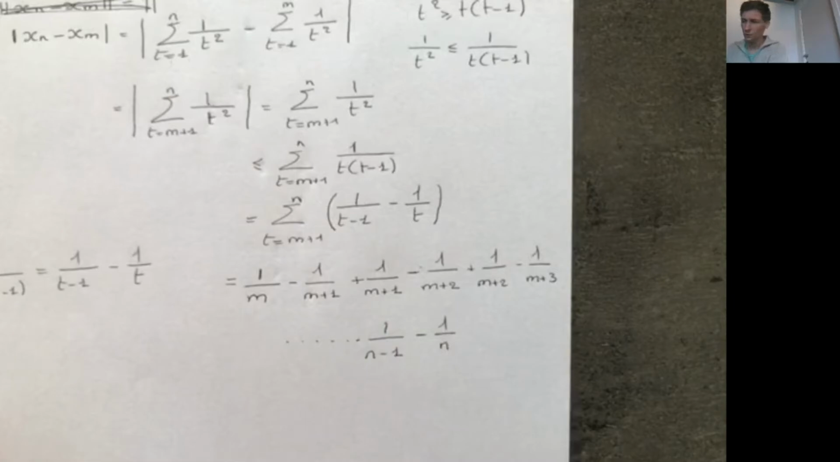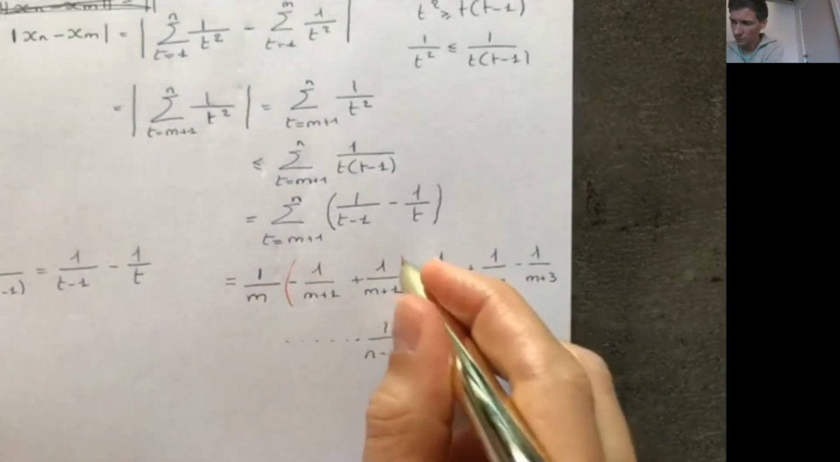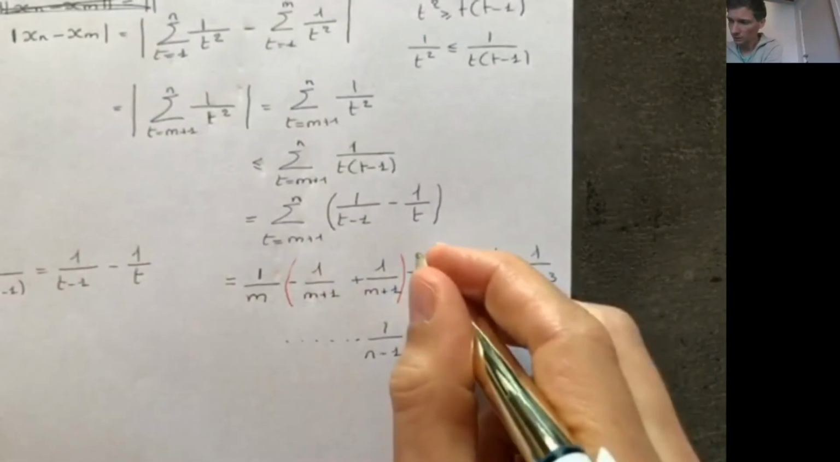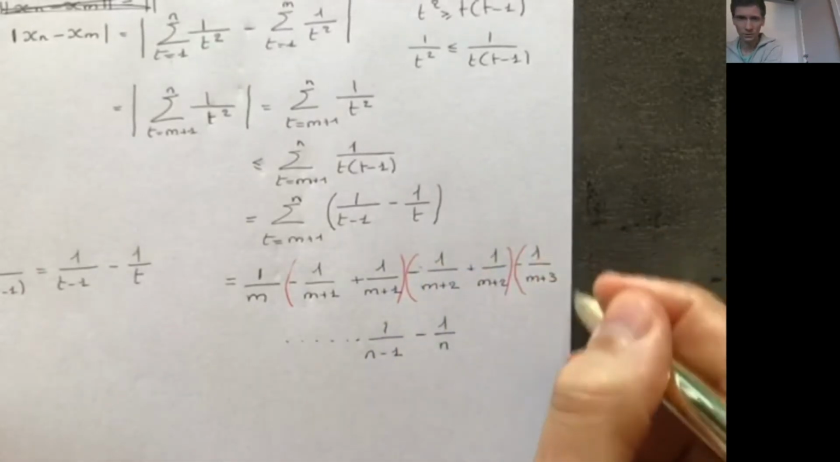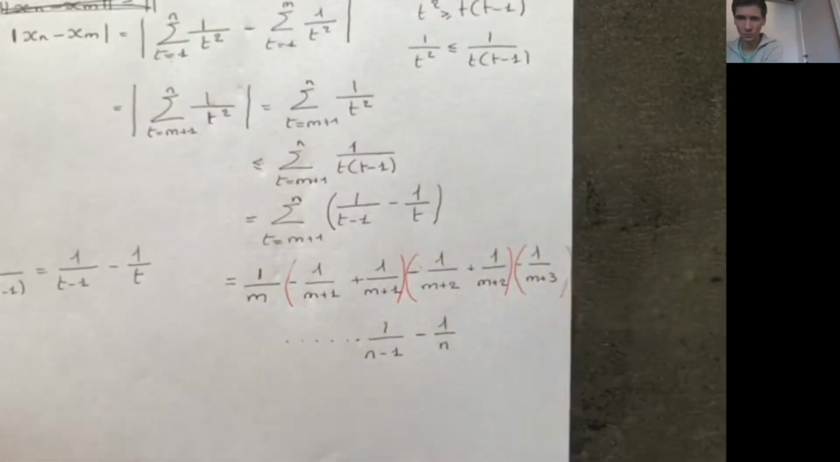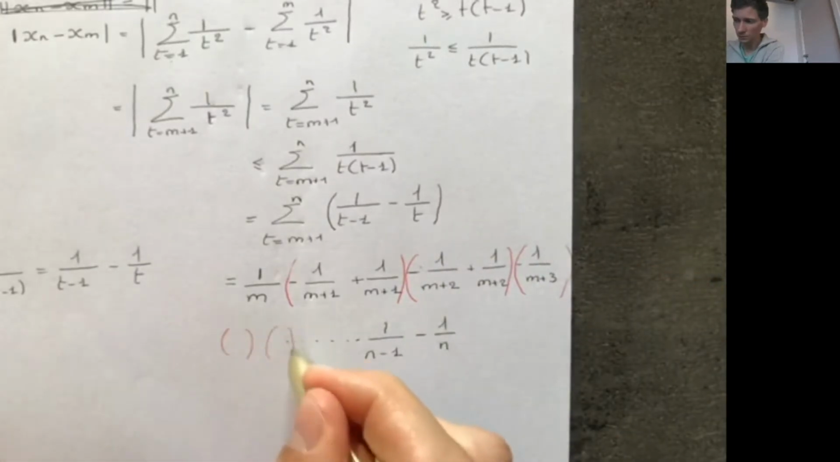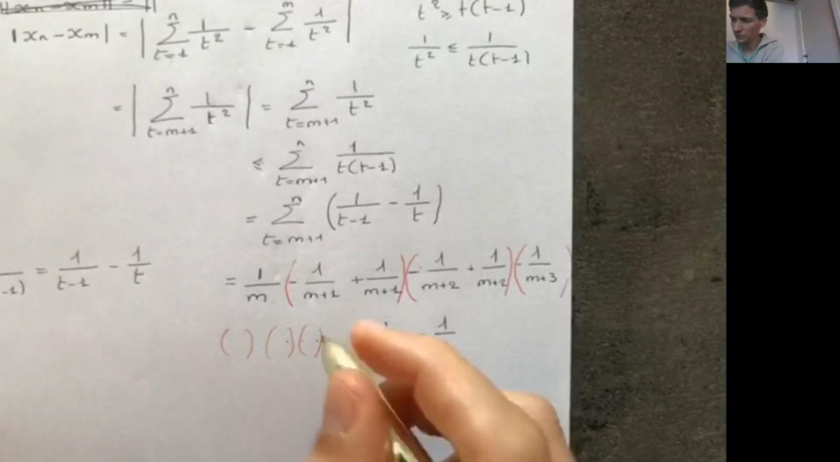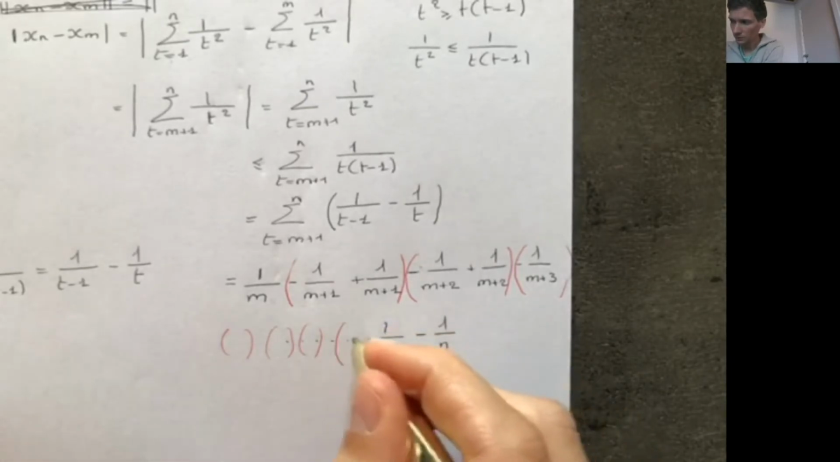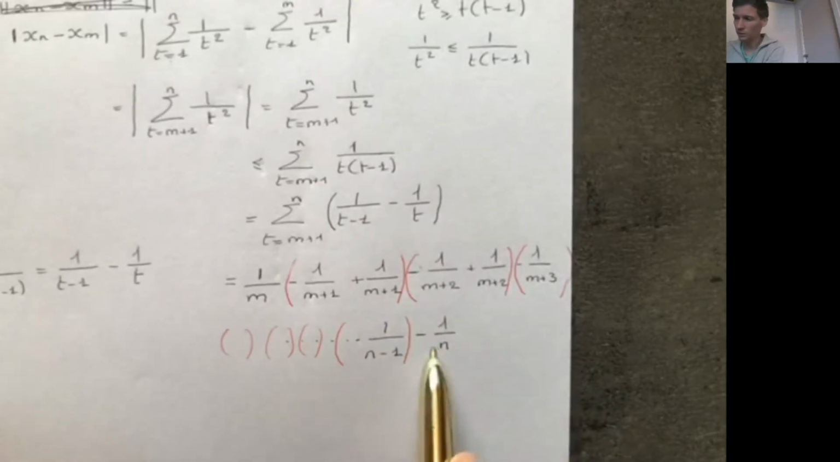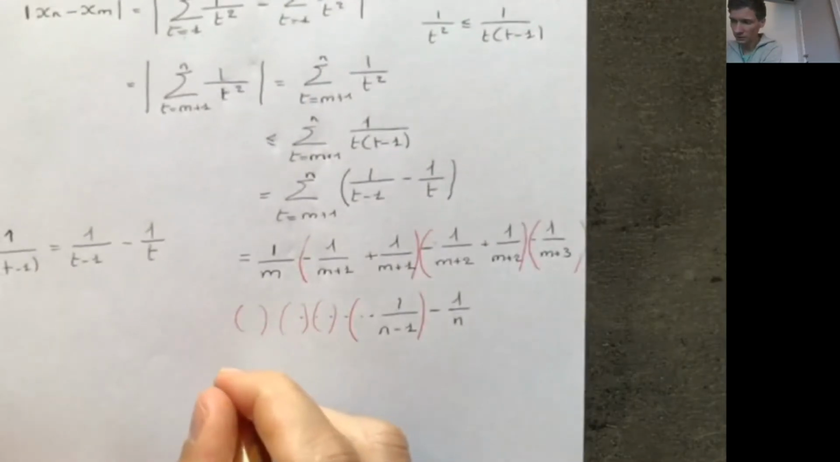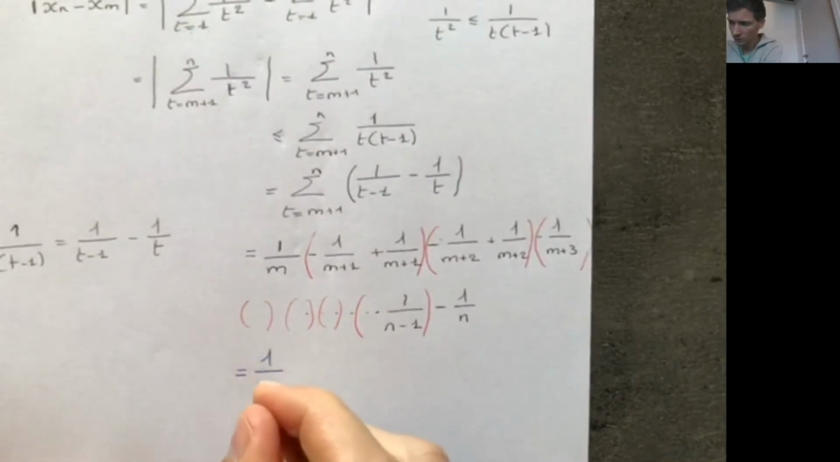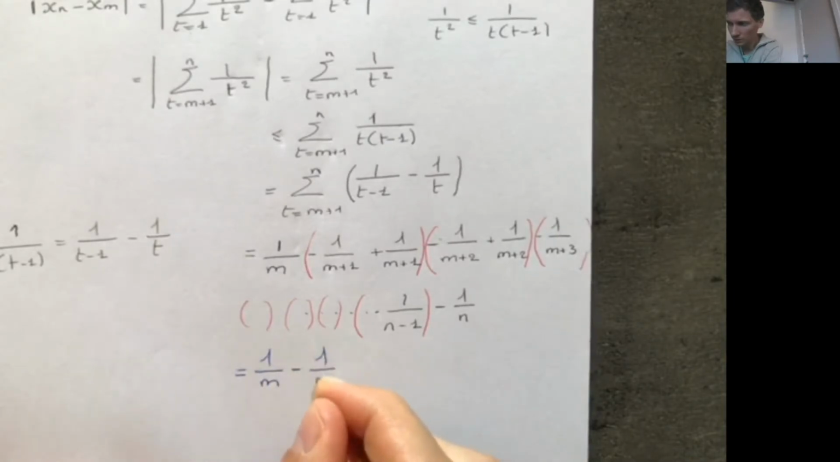You see each time we have minus a number and plus the same number in the next term. So each time we add and subtract the same number, and we are left with this. So this entire summation is nothing else than 1 divided by m minus 1 divided by n.